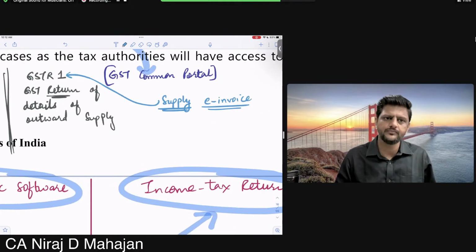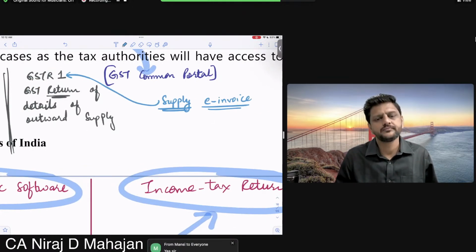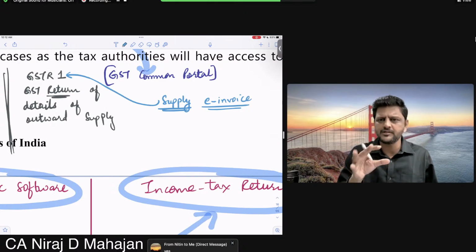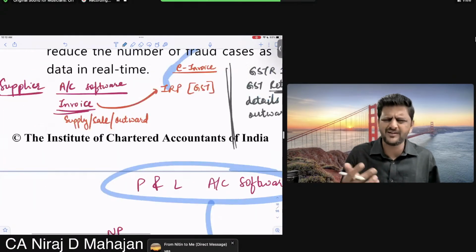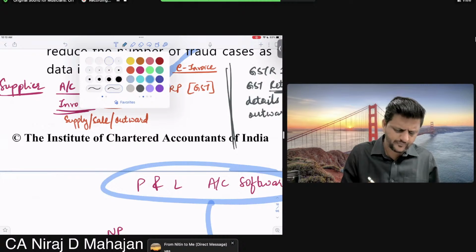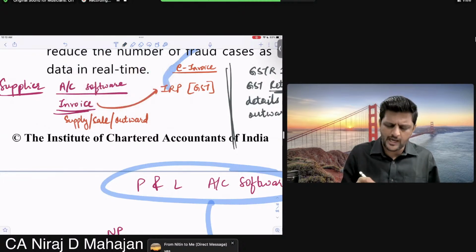Understood here, all of you? Fine till here? Fine. Now understand. This is what I had to tell you till here. Now let me make it a little bit more complex. Now e-invoice is applicable only for B2B.